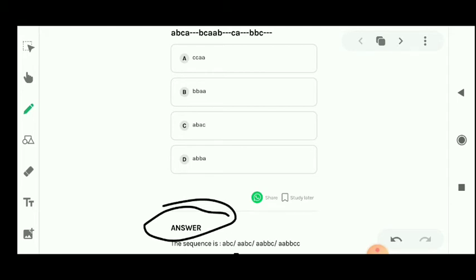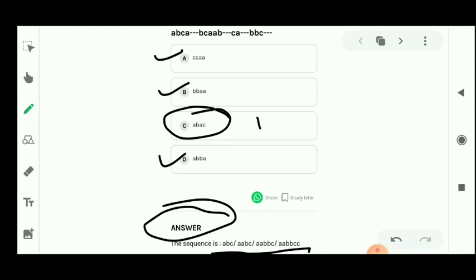And sequence will be ABC, then AABC, then AABBC, then AABBCC. And you can observe when you put this option, and this option, then you can see there is no sequence. But when you put option number C, then you can find this sequence. So which option is right? Only C option is right in this question. Let's see the next question.